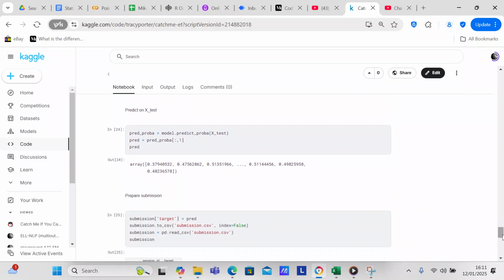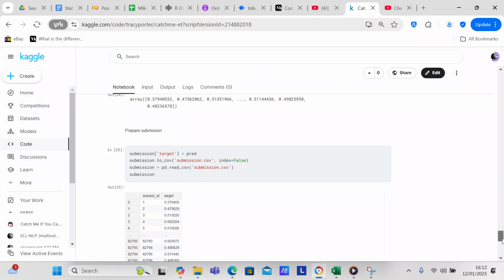So now we're going to predict on the test set, and we're going to be using predict proba. So pred proba equals model.predict proba X test, and pred equals pred proba, all of the rows of data and column number 1. And then we check pred.